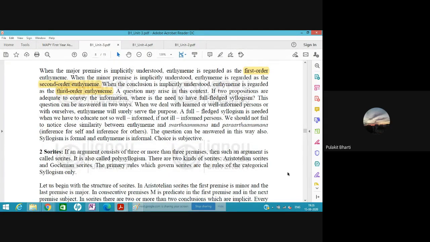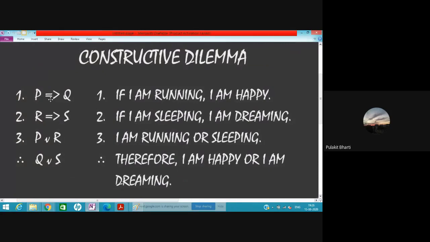Now, the opposite of this is not asked, but the opposite of enthymeme is sorites. What is sorites? When more than three premises are given. Now I said that a valid syllogism can only contain three propositions. If somehow more than three propositions are occurring, for example, here there were four types of statements, this is called sorites.